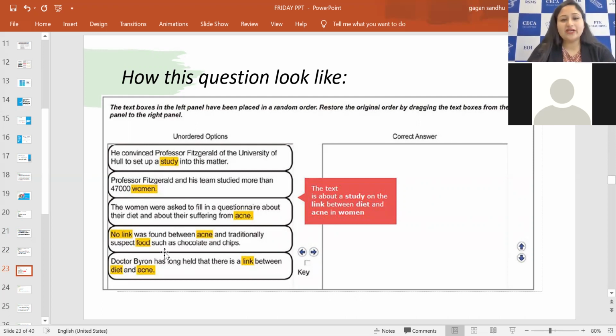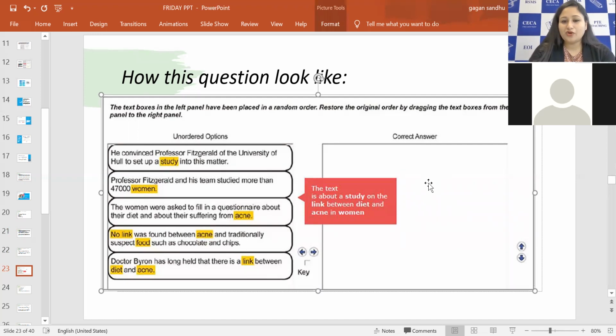What is the central idea, and what could be the possible right order of the events selected as the keynotes, right? So these are the arrows I'm talking about, like right and left arrows. I'm selecting this box, just clicking it, and it will be selected. I'm pressing the right arrow, and this option will move here.